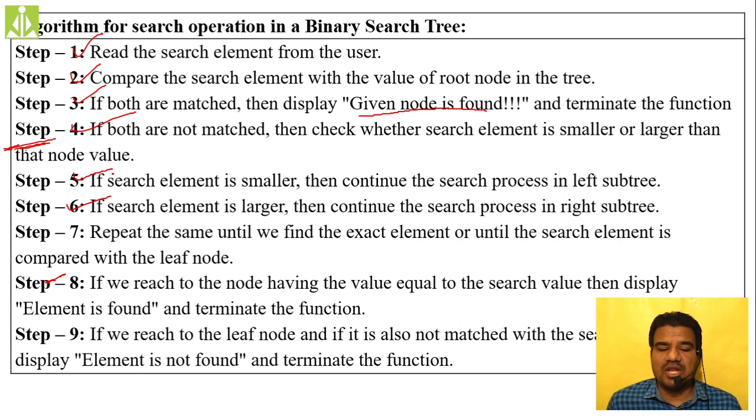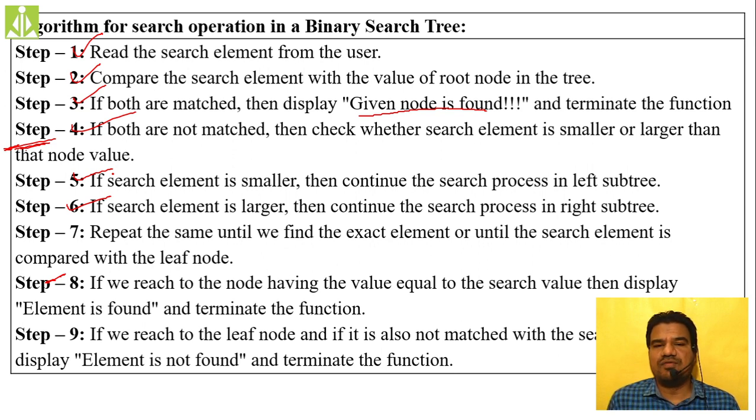If we reach the node having the value equivalent to the search value, then display that the element is found. So whenever, inside your search operation, you reach a node that has the value you are searching for, simply give the positive response by printing element is found.